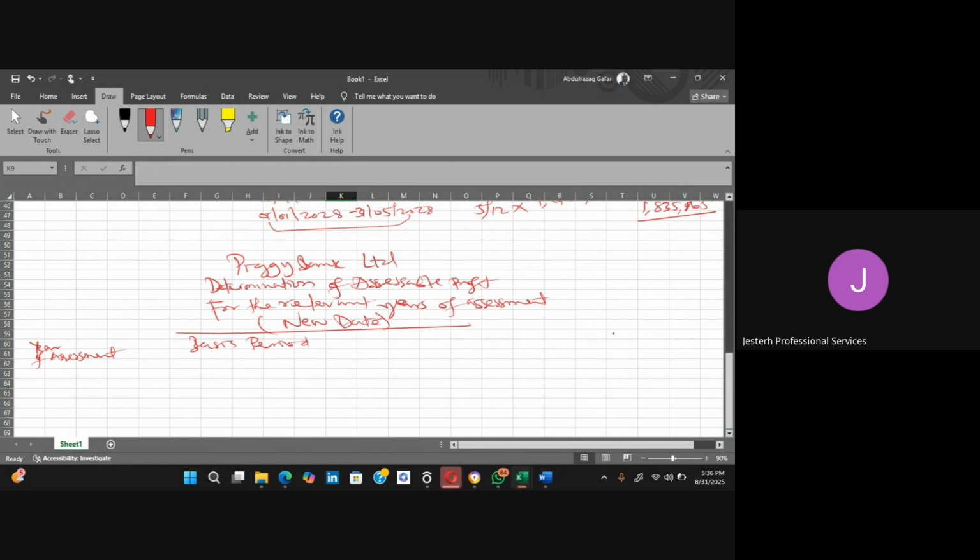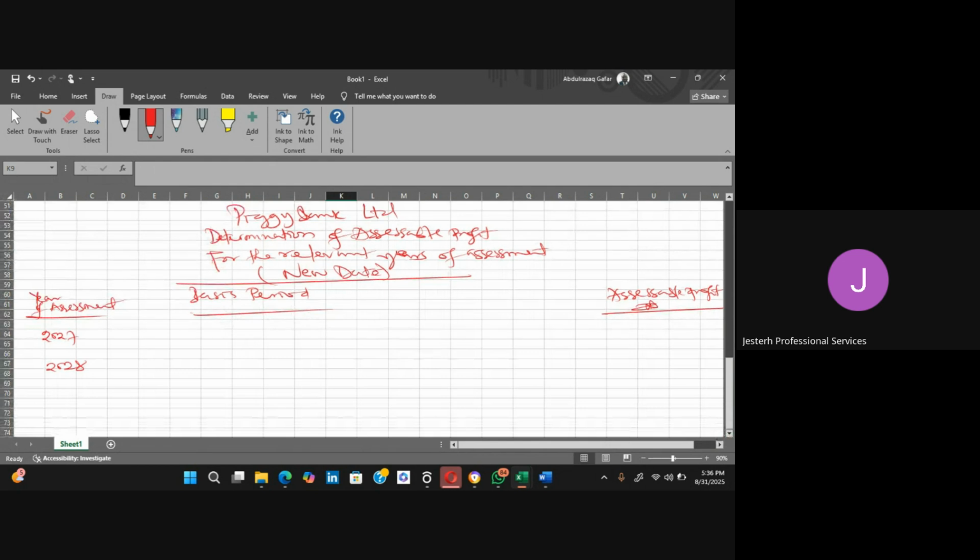Then we now have our assessable profits. Let us put Naira figure here. So our year of assessment will be 2027, 2028, and 2029.